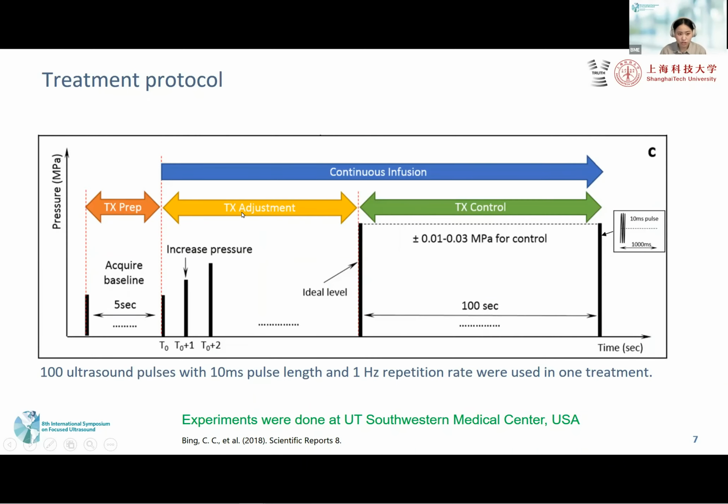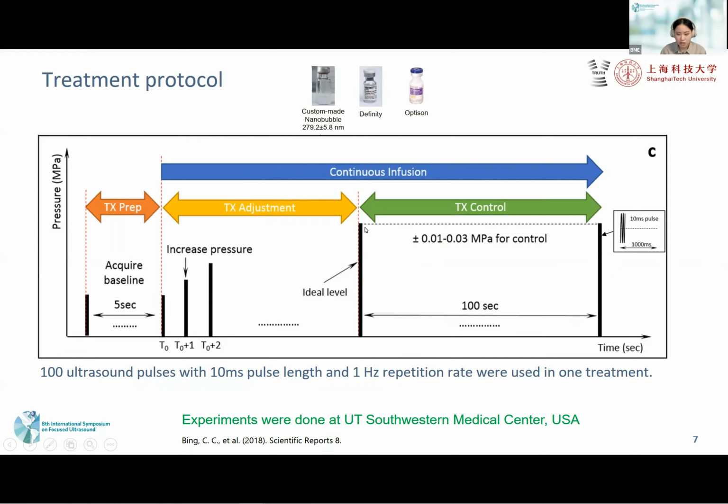This is our treatment protocol. At first, we acquire 5 seconds of data for the baseline, and then we start bubble infusion. In this project, we use 3 bubble agents. One is a custom-made nanobubble of 280 nanometers, and the other 2 are commercially available microbubbles, Definity and Optison. We started the FUS exposure with a low pressure and gradually increased it until it reached the ideal level.